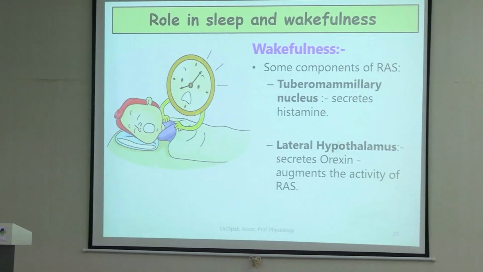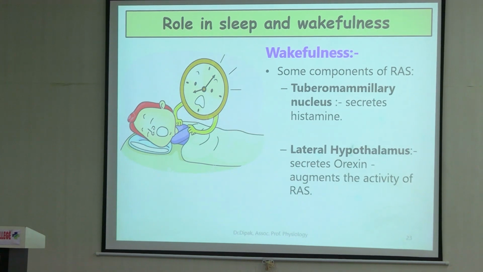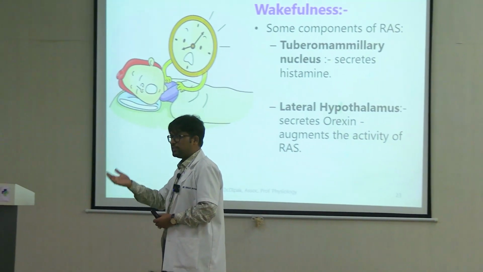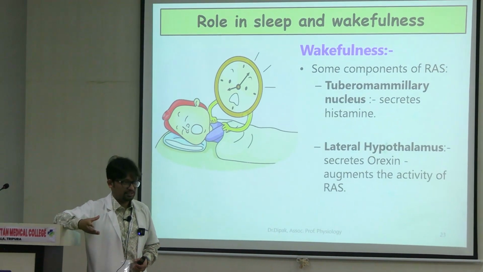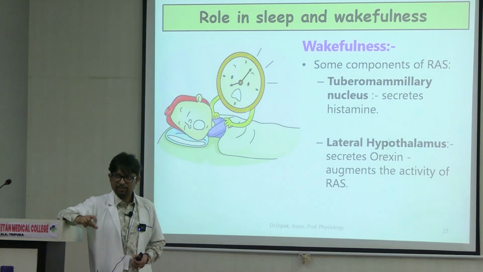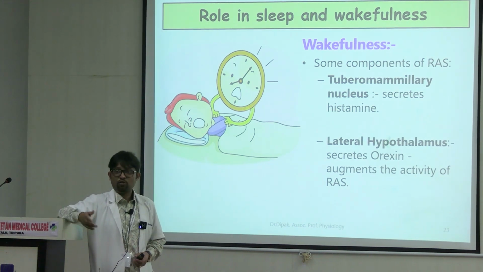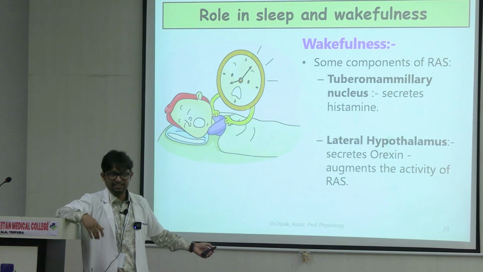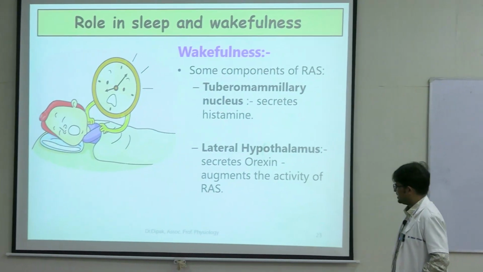The tuberomammillary nucleus secretes histamine. I'm just trying to give some common examples. Cough syrups, right, which have antihistaminics. Older generation cough syrups, Benadryl for one example, chlorpheniramine-based syrups, Brilinta. So chlorpheniramine, dihydropheniramine, all of these groups of chemicals which are first generation antihistaminics, they also induce a lot of sleep, right? This is because histamine is a mediator in the arousal system. So when histamine activity is reduced, you will have sleep.